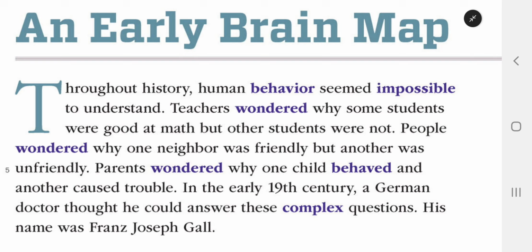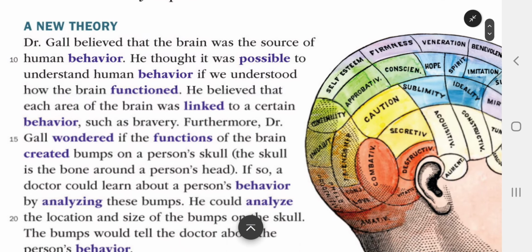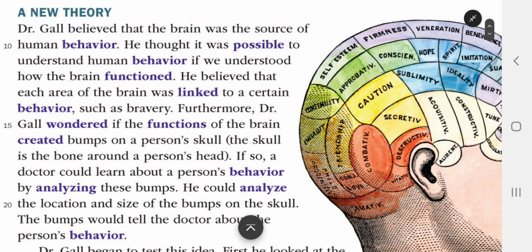In the early 19th century, a German doctor thought he could answer these complex questions. His name was Franz Joseph Gall. A new theory. Dr. Gall believed that the brain was the source of human behavior. He thought it was possible to understand human behavior if we understood how the brain functioned. He believed that each area of the brain was linked to a certain behavior, such as bravery.